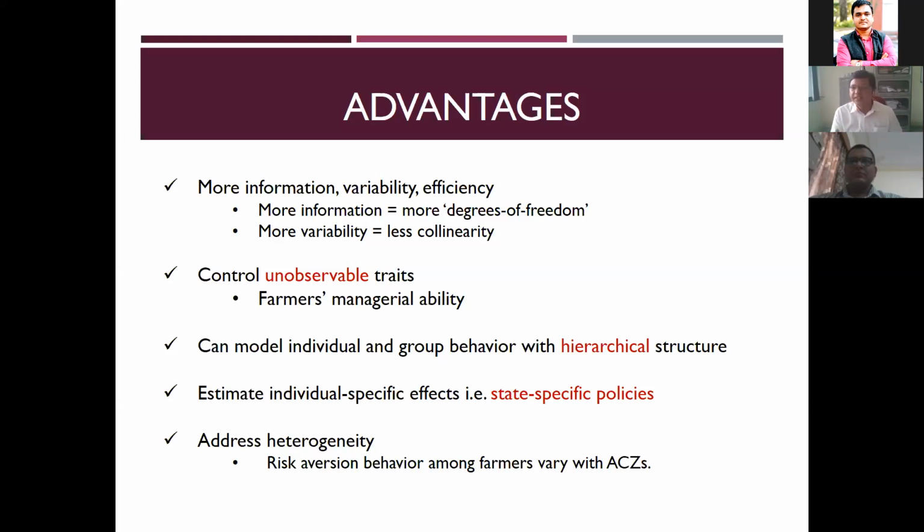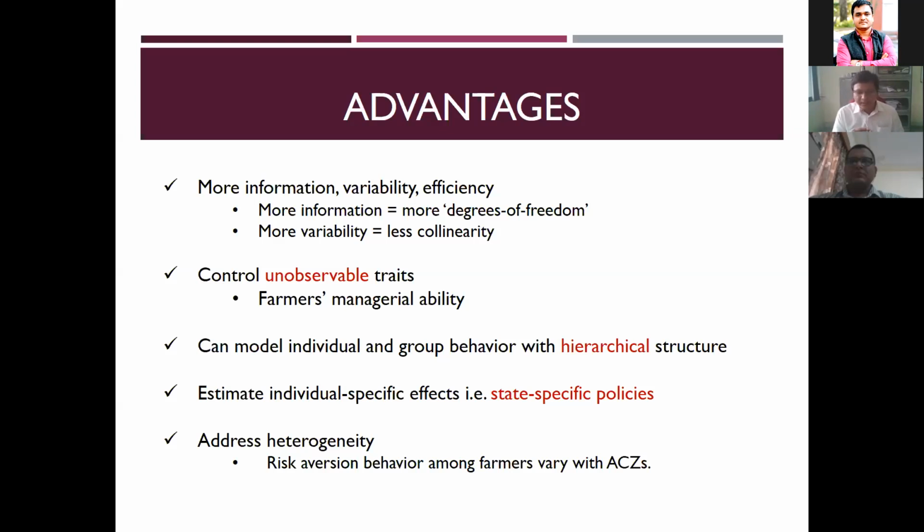Take farmers' managerial ability as an example. Managerial ability can be measured in multiple dimensions. Maybe you can take literacy, or how long he has been involved in farming. There are so many choices, but there is no precise variable which reflects managerial ability. If we can't generate that sort of data, in panel regression it's possible to control those effects in estimation, so that specification error or omitted variable bias will be avoided.